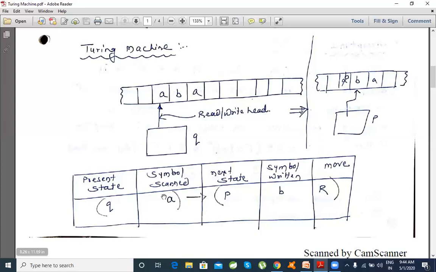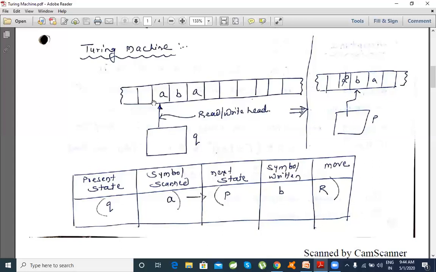Based on these two pieces of information, we decide what the next state of the machine can be. So P can be assumed to be the next state of my machine, where the machine rewrites this A on the tape with the symbol B. Now assume A is replaced by B, and where does the head go?